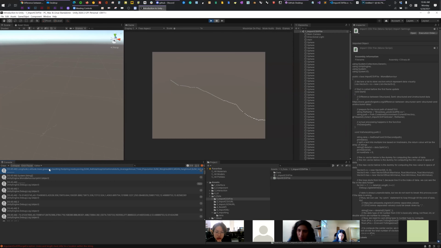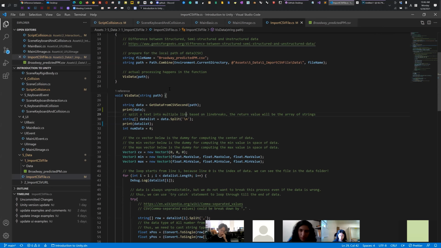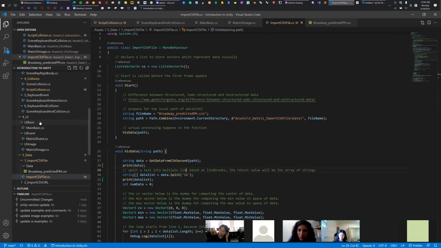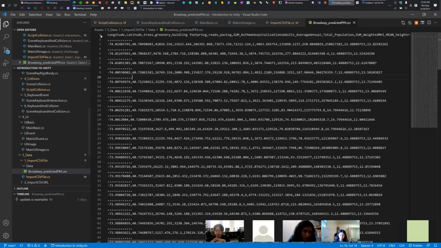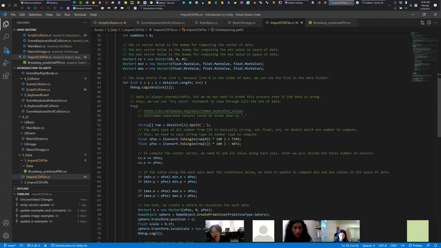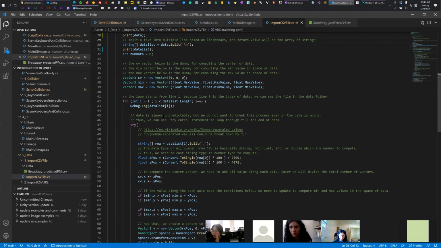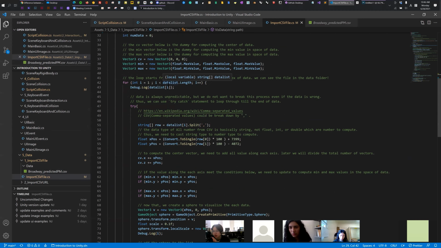chop the lines based on line breaks so that we are able to get this matrix: line number 1, line number 2, line number 3. An individual line we call an observation. The individual observation represents this kind of data. And then we want to make a loop, a for loop, because we have a set of data.